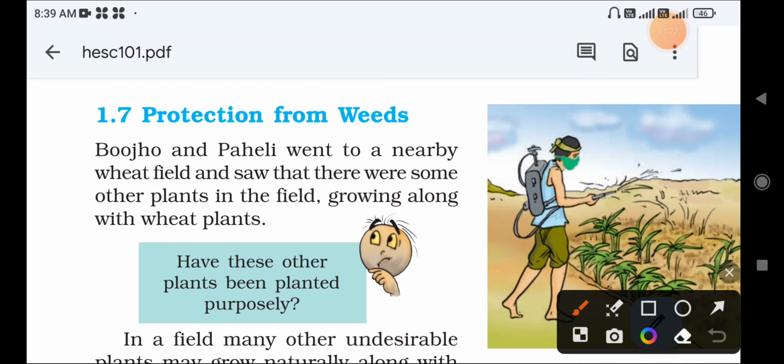That kind of plant growing in a field is called weeds.